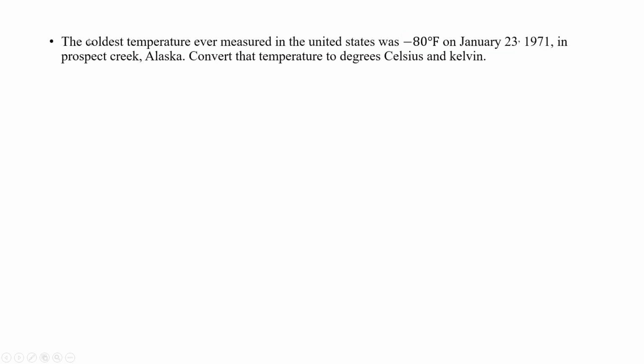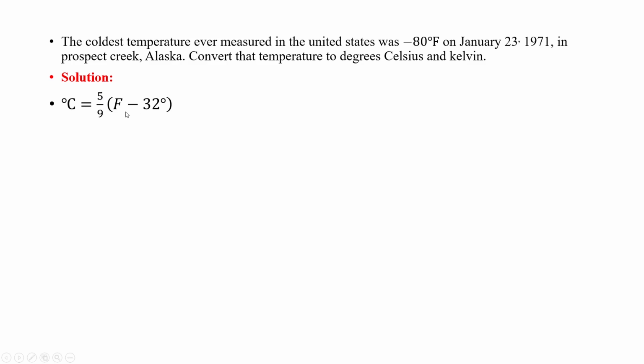Now let's do an example. The coldest temperature ever measured in the United States was minus 80 Fahrenheit on January 23, 1971 in Prospect Creek, Alaska. Convert that temperature to degrees Celsius and Kelvin. Solution. We know that for the conversion of Fahrenheit into degrees Celsius, the specific formula is 5/9 (Fahrenheit minus 32).